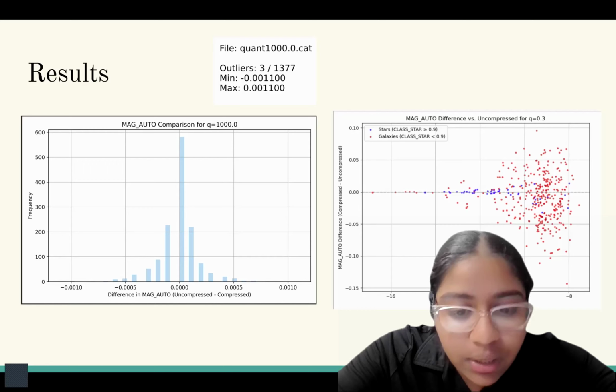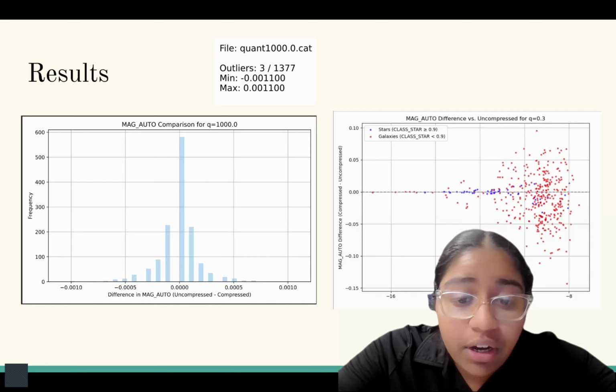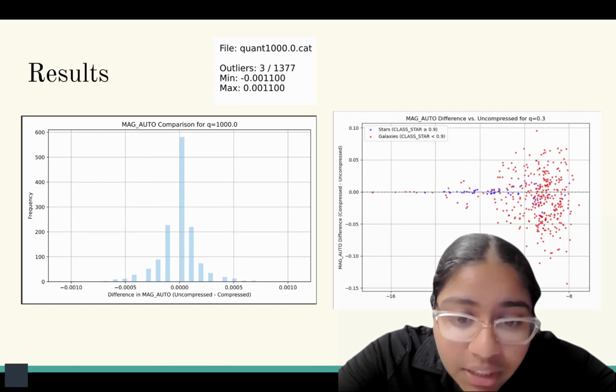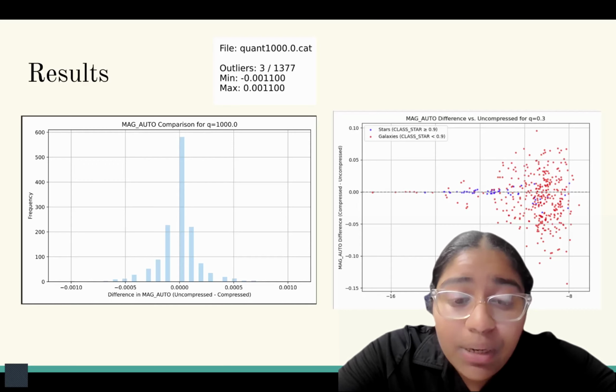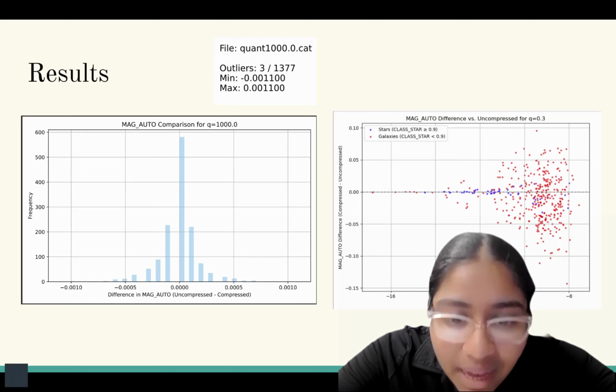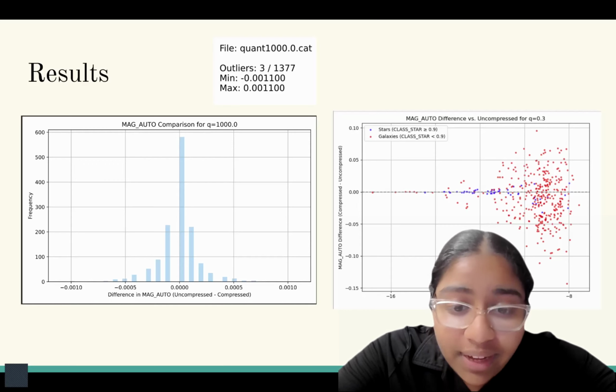Now, the first compression level where this acceptable mag-auto difference range was met occurred at a Q level value of 1,000, where Q just represents the strength of our compression. This comparison graph shows that at Q equal 1,000, 99.6% of objects have a magnitude difference within our acceptable range.